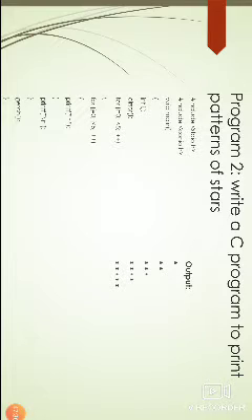So the j value will run up to 5 times and the i value will run 5 times. So totally, in the first row we will print a single star, in the second row 2 stars, in the third row 3 stars, in the fourth row 4 stars, and in the fifth row 5 stars will be printed.